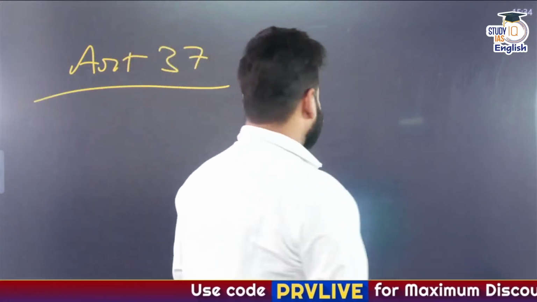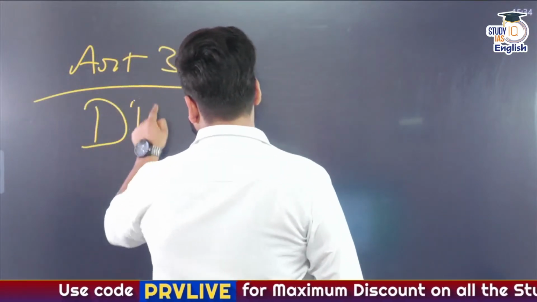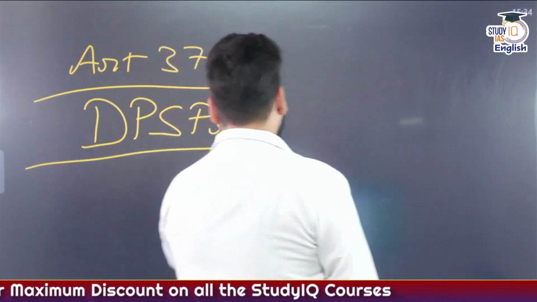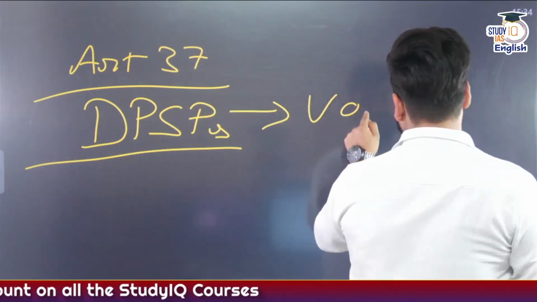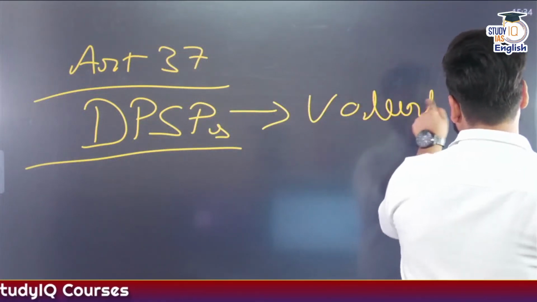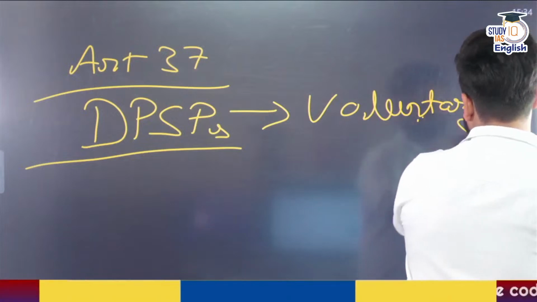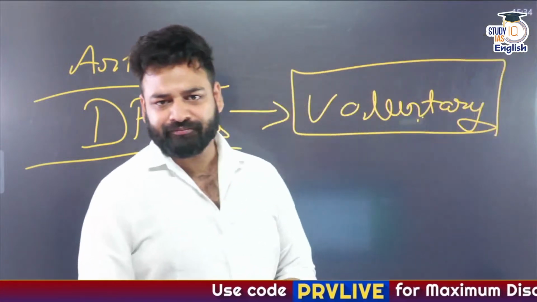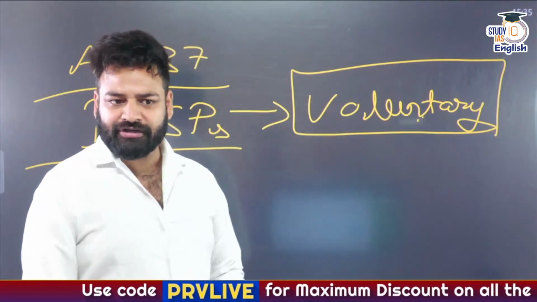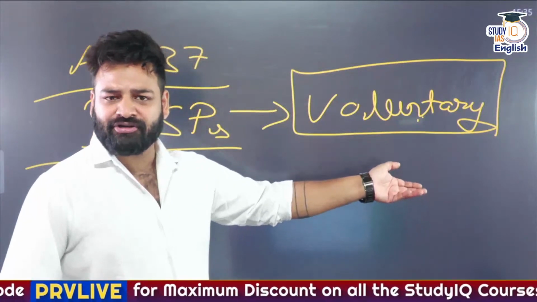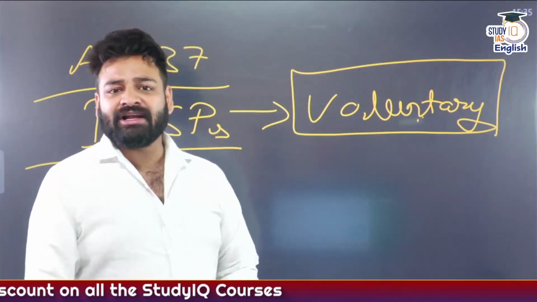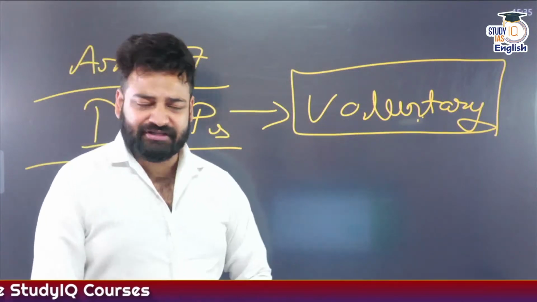It states that the provisions in this part, that is Part 4, DPSPs basically, are voluntary for the state. Means the state may or may not want to carry them out. If the state is willing to continue, that's fine. Even if the state is not, then no worries. No legal action could be initiated against the state.